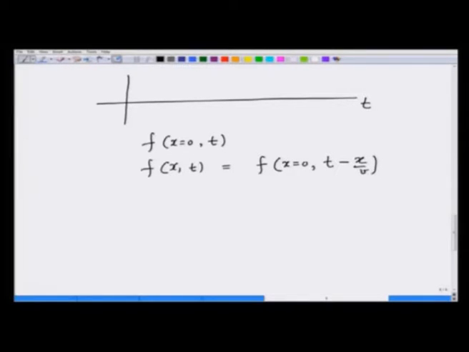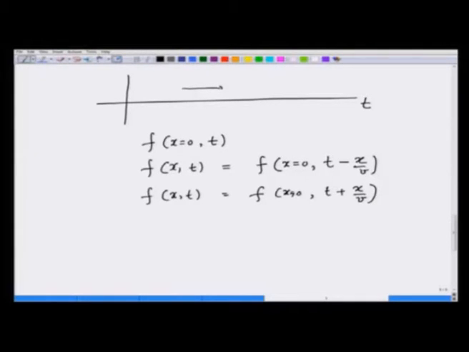That is another way of representing a wave traveling to the right. If the wave was traveling to the left, I would have f(x, t) equals f at x equal to 0 at time t plus x over v. So, this is another way of representing a wave.